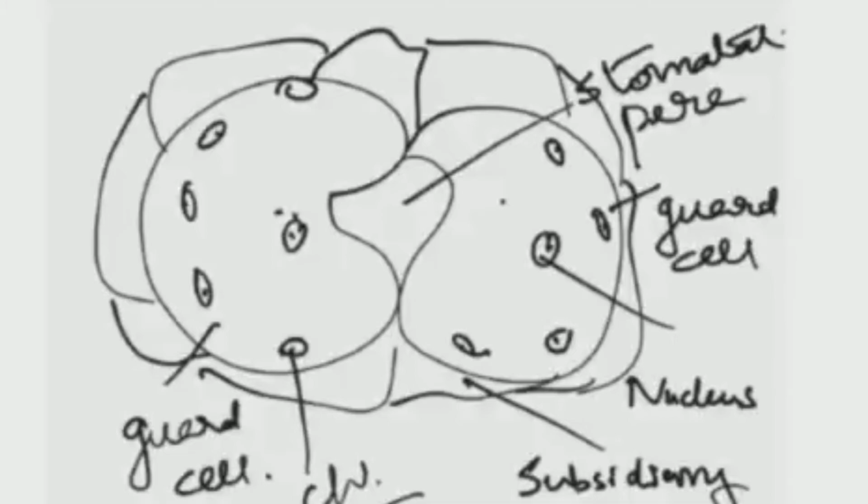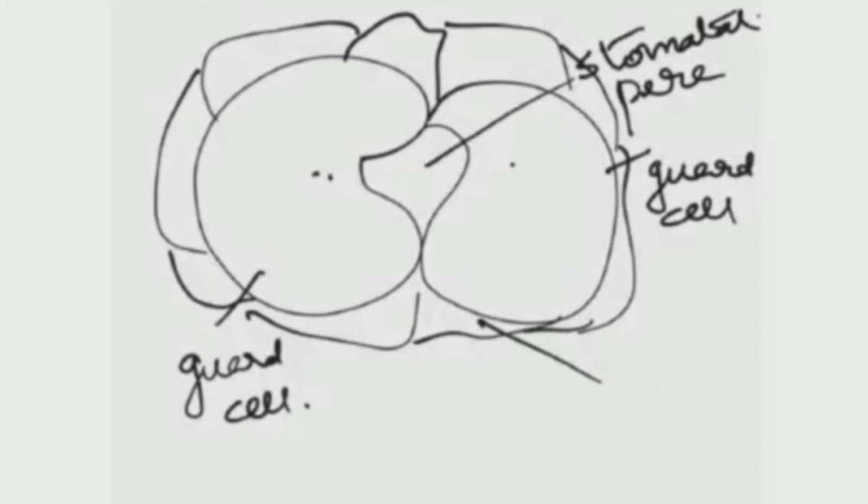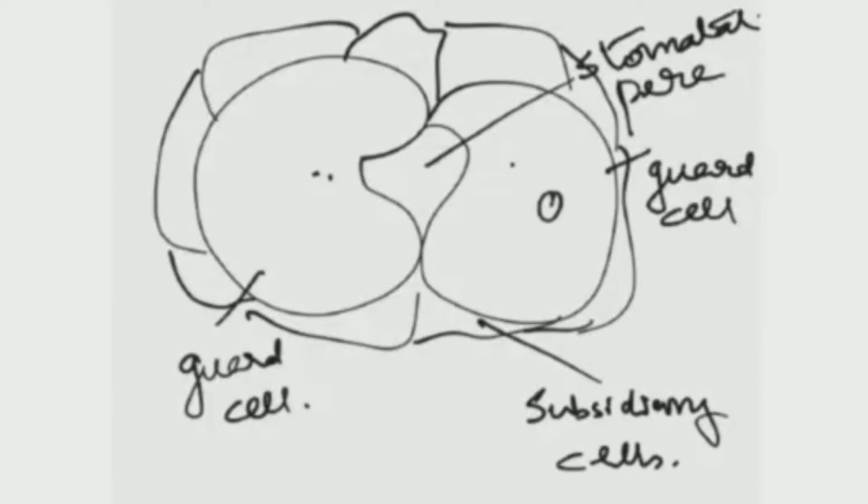Dicot leaf means the plants having dicot seed. Dicot means when a plant has seeds with two cotyledons. They are called dicot, like mango, jamun, all are dicot. Clear? While monocot means those plants that have a single seed. The seed cannot be broken into two equal halves.